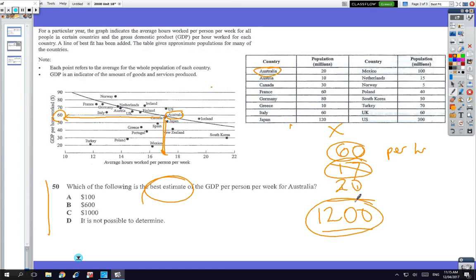So the only answer that's reasonable is the C. Again, this is the worst distractor to pick. If you're gonna guess, never guess one that's not possible to determine. But it was actually just an estimate, so you just have to have a play with the numbers. You don't have to do 57 times 17 or anything silly like that. It's just an estimate. Okay, come across when you're ready.